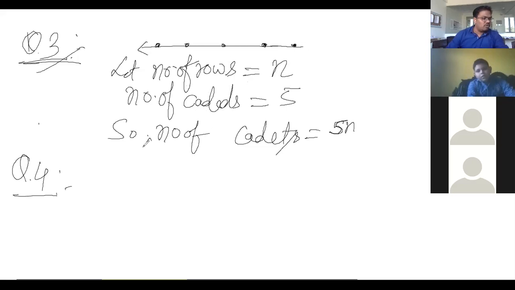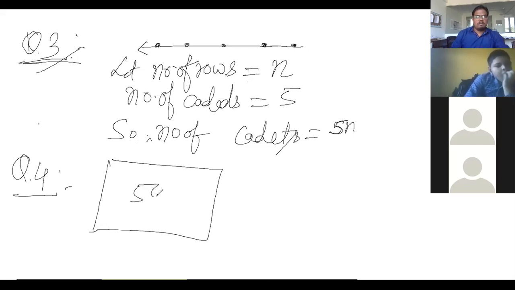Similarly, in question number 4, there are 50 mangoes in a box. Suppose this is a box. In one box, 50 mangoes are over there. How will you write the total number of mangoes in terms of the number of boxes? Use B for the number of boxes.